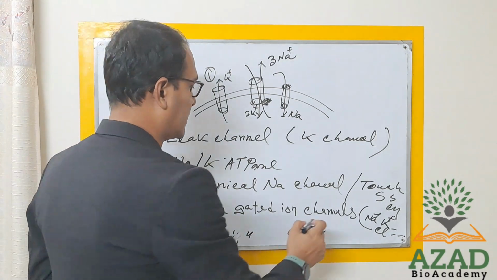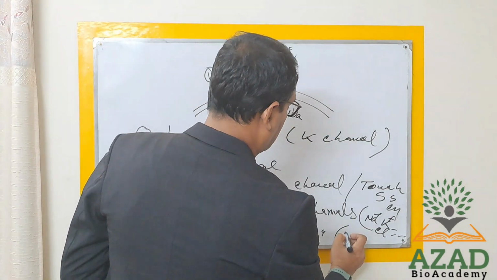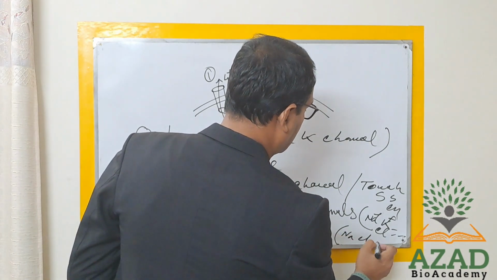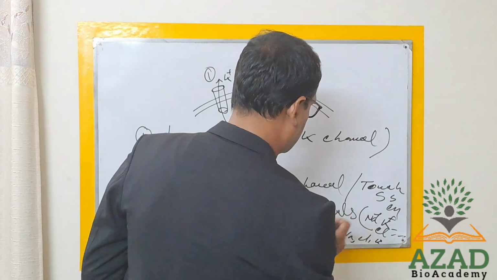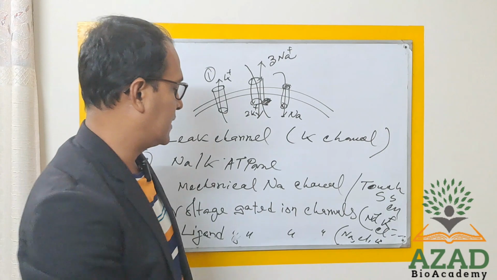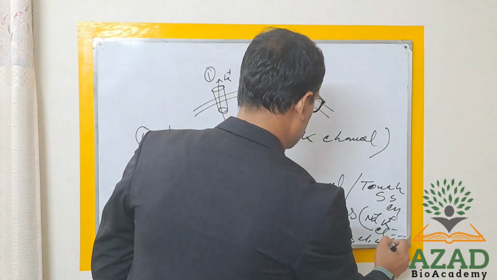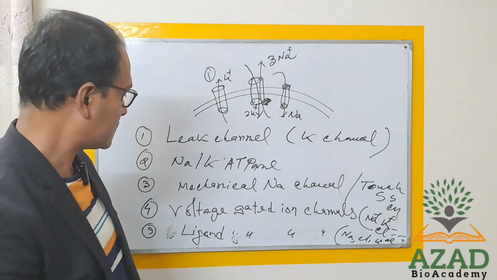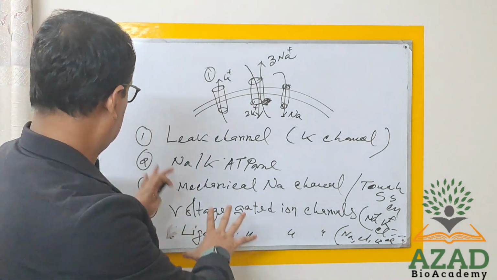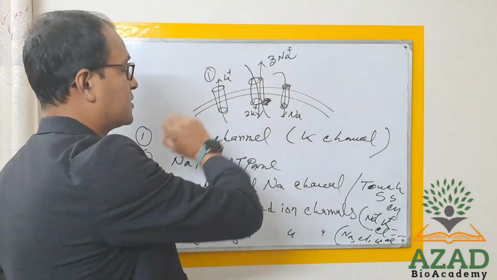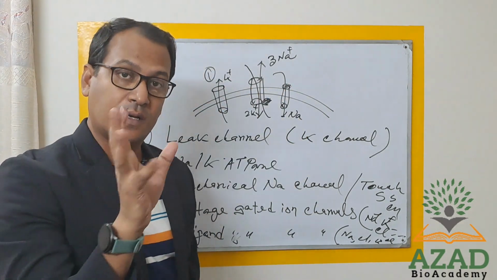That can be a ligand gated sodium channel, ligand gated chloride channel, ligand gated potassium channel, like that. Basically here ligand gated sodium, ligand gated calcium, or ligand gated chloride channels are there. So these types of ion channels are basically present in the nerve cell.